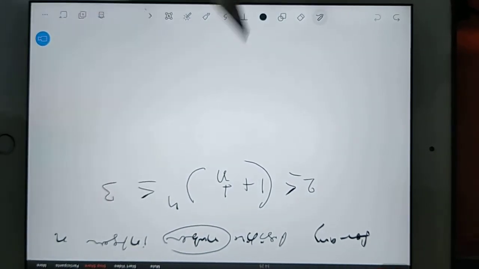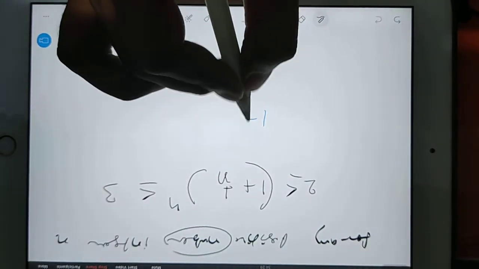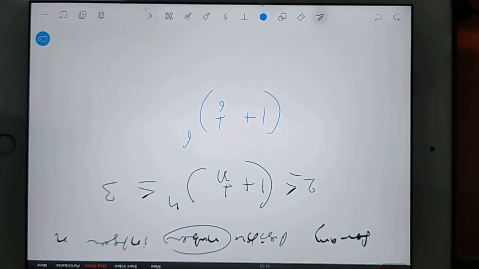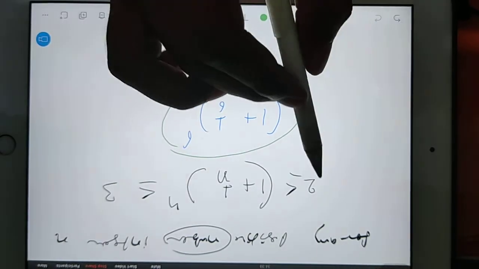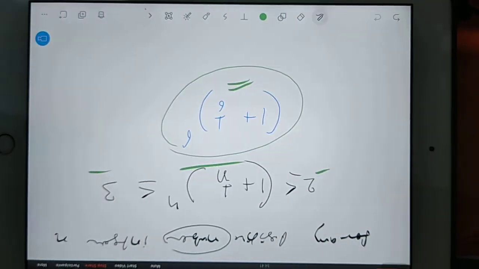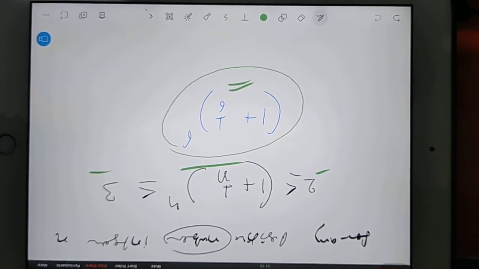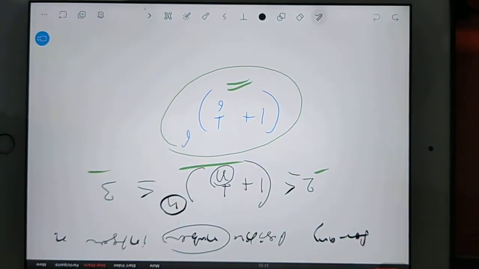More or equal to 2, less or equal to 3. See, if I'll ask 1 plus 1 by 6 power 6, use your GATE calculator or any calculator and you will find out that this value will always be either this or in between. So these kind of beautiful tricks are very helpful. Only one condition is there, this n and this n should be same number.